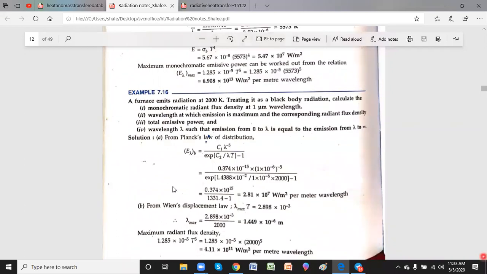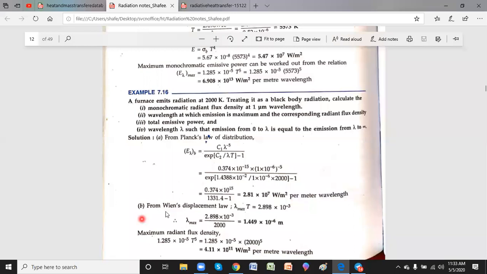Just see. The monochromatic emissive power is given by the formula. C1 constant from the data book, C2 constant, then lambda is 1 micrometer, so 1 into 10 power minus 6 meters. Microns means 10 power minus 6 meters. Milli is 10 power minus 3. Then you have the same thing substituted. Temperature is given as 2000 Kelvin. So the monochromatic emissive power is 2.81 into 10 power 7 watts per meter square.